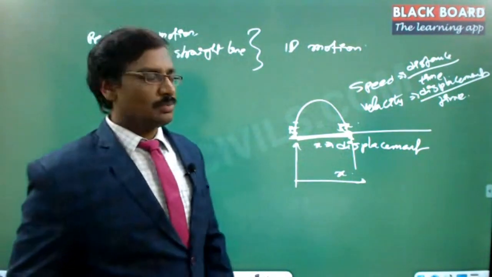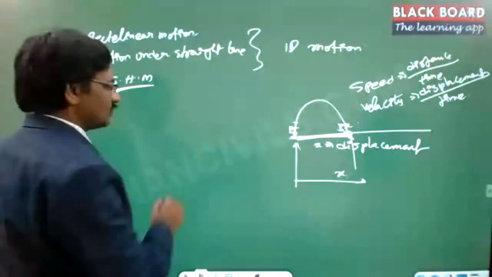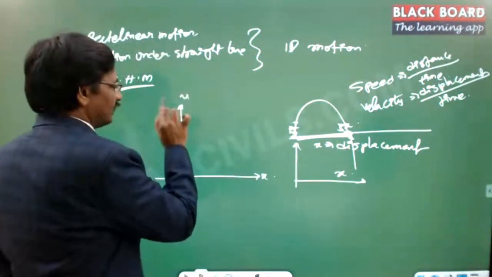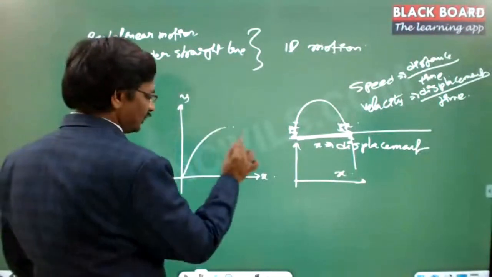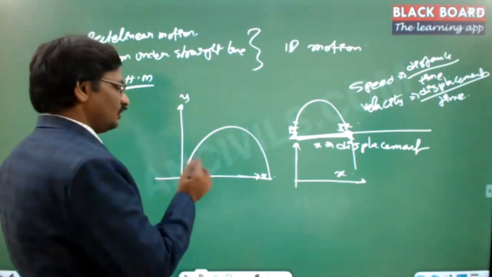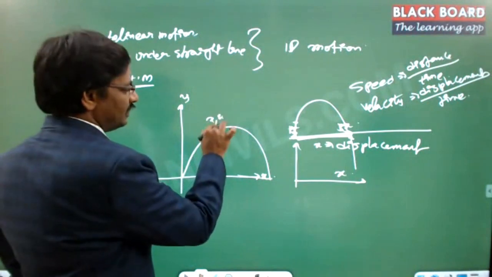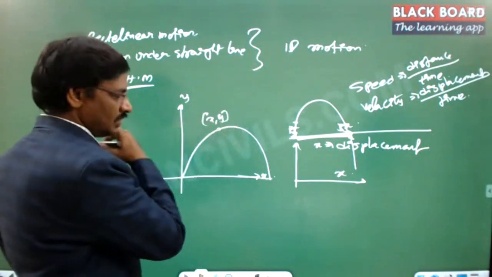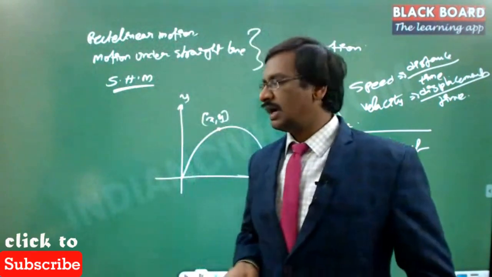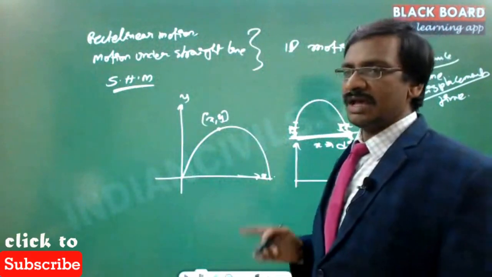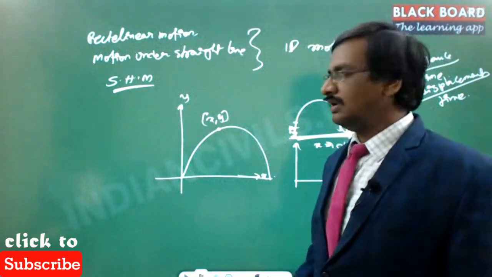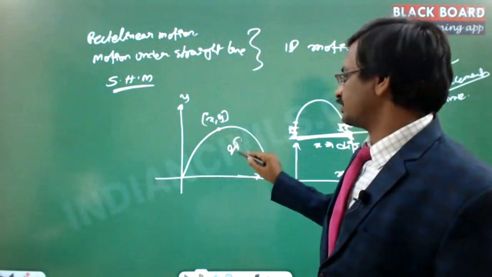Suppose you wanted to make the analysis a two-dimensional motion. In such a case there is an x-axis and a y-axis. Suppose you consider the path of a projectile, this is going to be a parabola. That means you need to mention two different displacements at any instant of time, one in the x direction and another in the y direction. As long as you use two different variables for identifying the position, this is called two-dimensional motion.